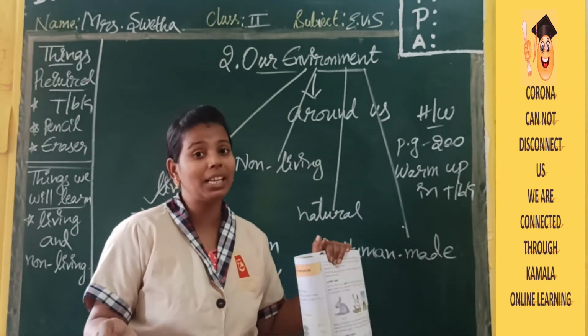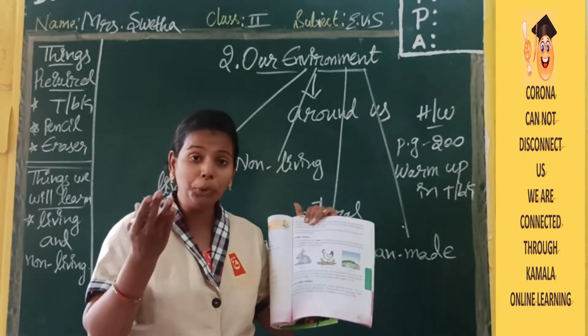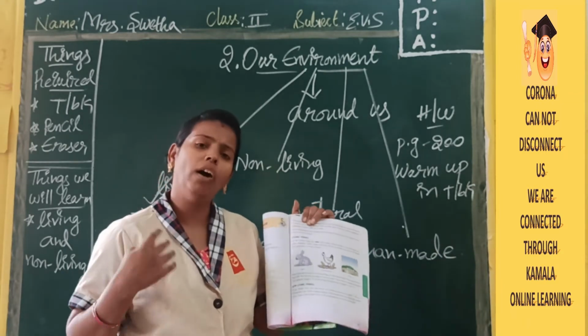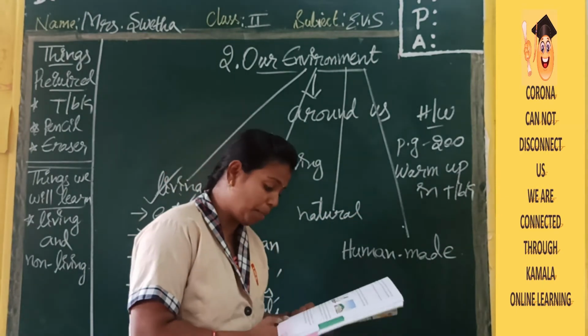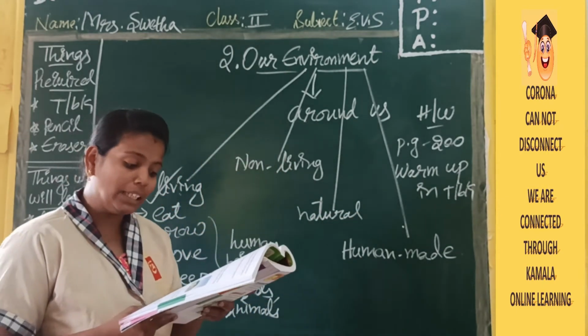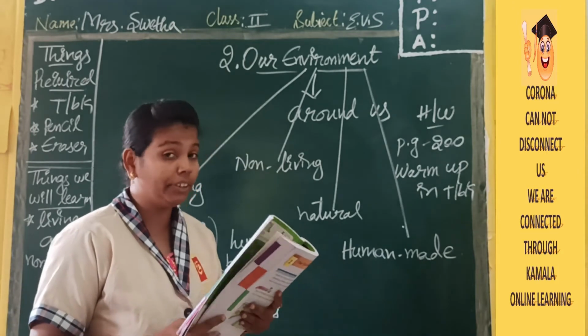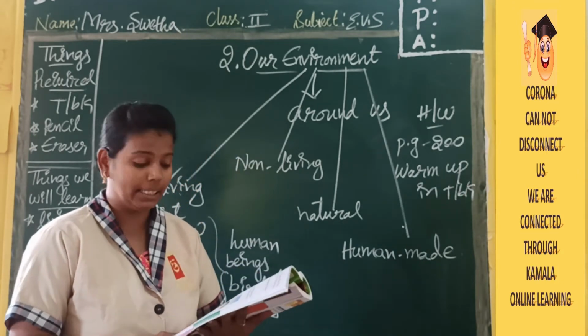I have given you an example of myself only, and you as well. So we all come under living things. Now see here, down below they have given some more things. Trees and plants are also living things.